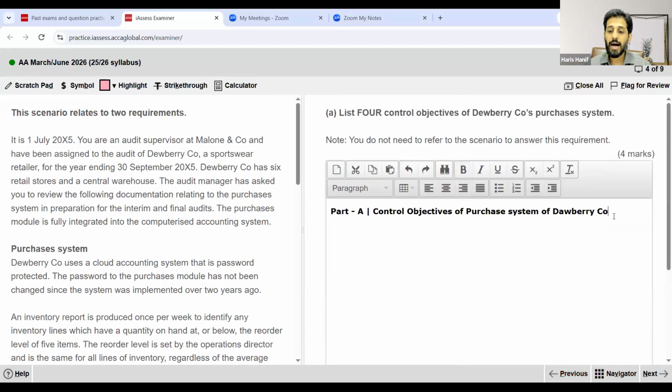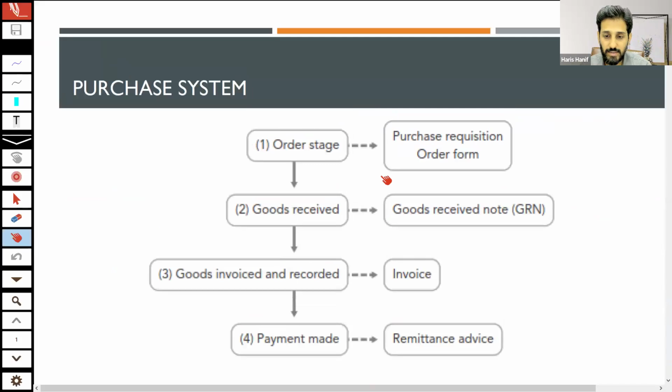Now, please note that I am now opening my handouts, my notes, in order to teach you people from where you can have the answer of this particular exam requirement. I'm just opening my purchasing system. Now let's see that this is the purchasing system, right?